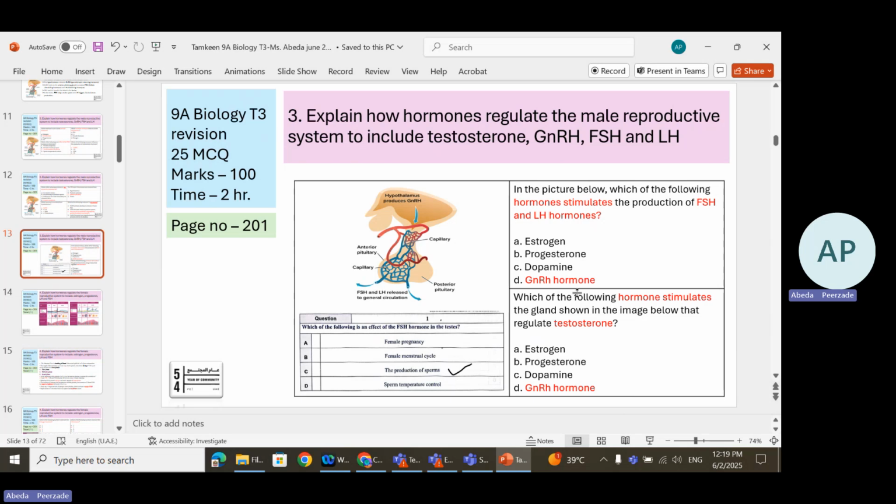That is GnRH. Which of the following hormones stimulates the gland shown in the image? This is the image. Below that, regulating the testosterone, that is GnRH hormone.